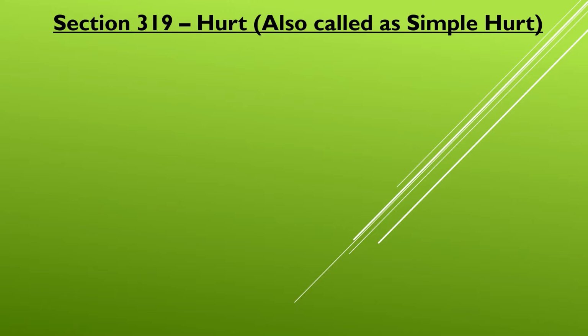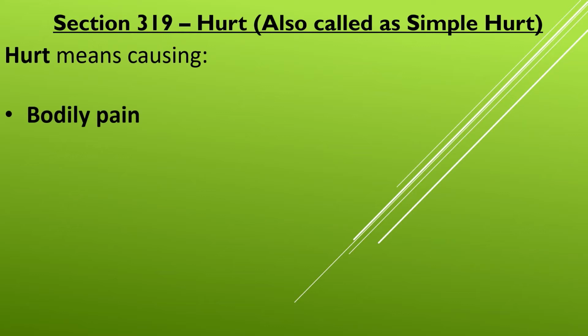Section 319 deals with hurt. Section 319 defines hurt as whoever causes bodily pain, disease, or infirmity to any person is said to cause hurt. So we can see from the definition that there are three essential elements of this offense. First is bodily pain, second is disease, and third is bodily infirmity.